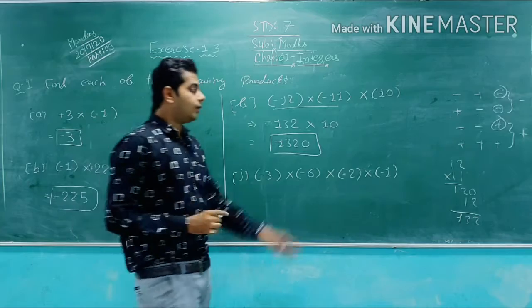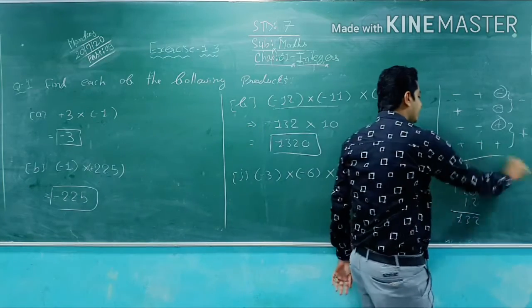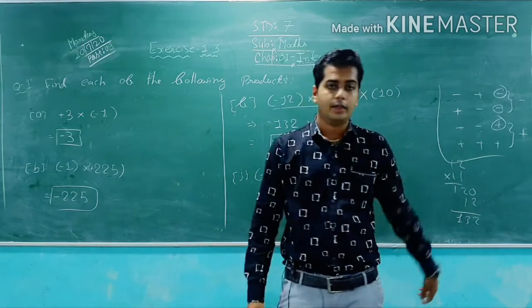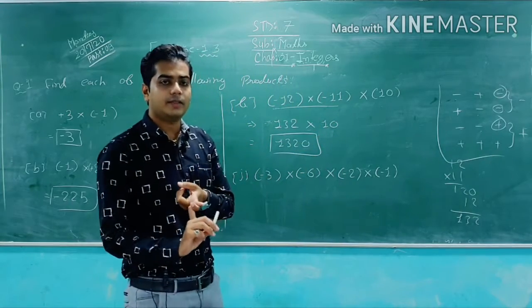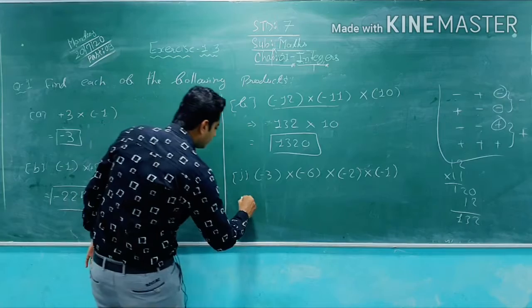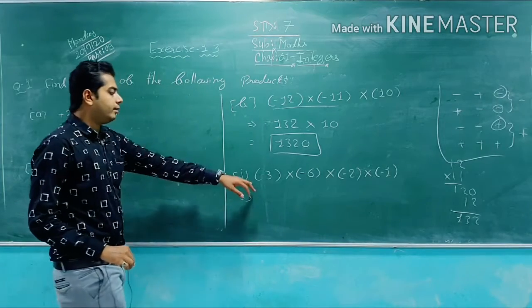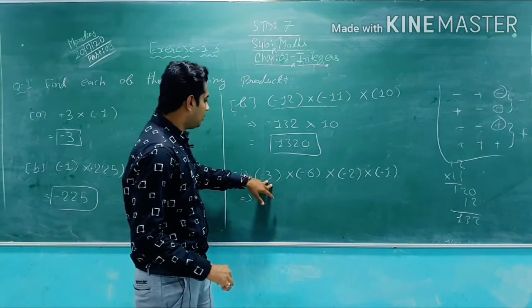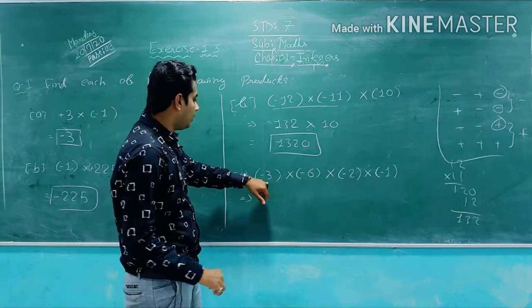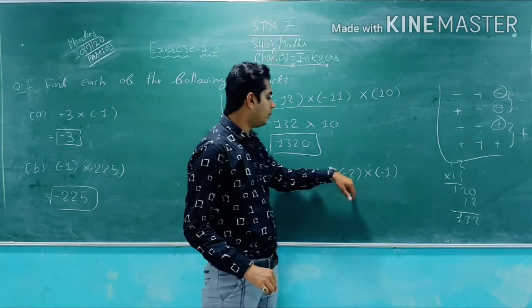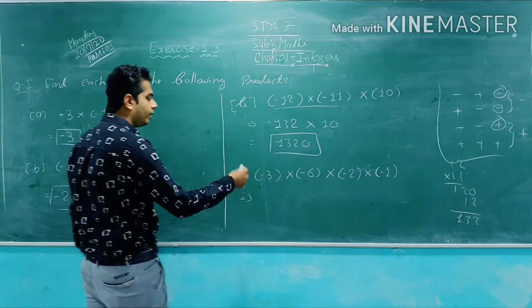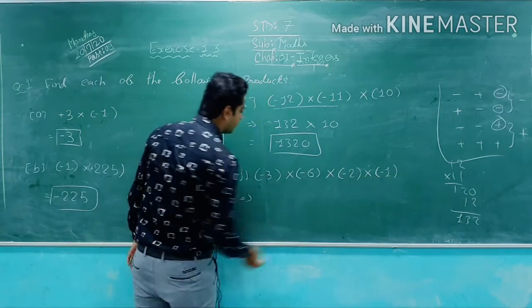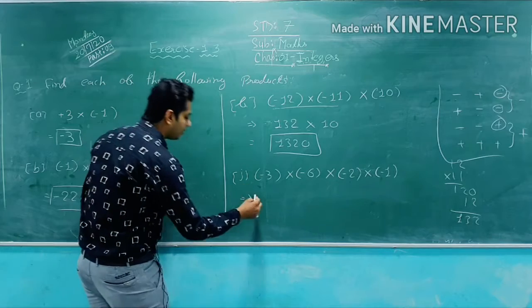Understand? See, this rule applies differently in addition and subtraction than in multiplication and division, so you have to separate both of them, otherwise if you mix them, you will get confused. So again the last one, J, there are 4 integer multiplications. Here -3 multiplied by -6 multiplied by -2 multiplied by -1. Wherever you start, it is fine. If you want to start from the last, it is fine. If you want to start from this side, it is fine.